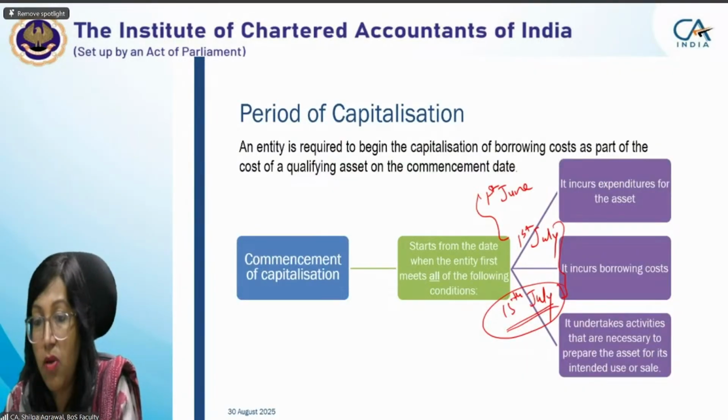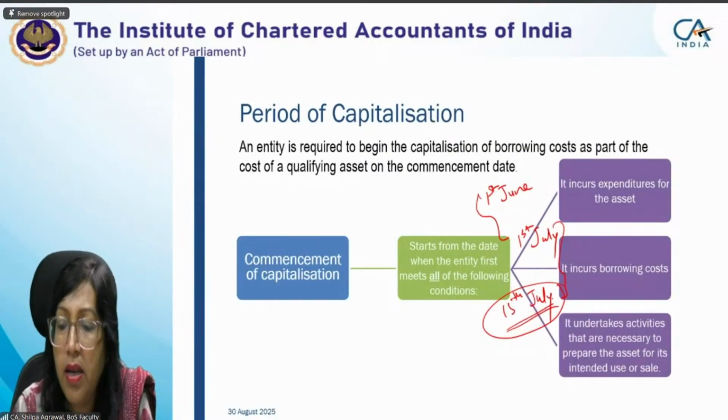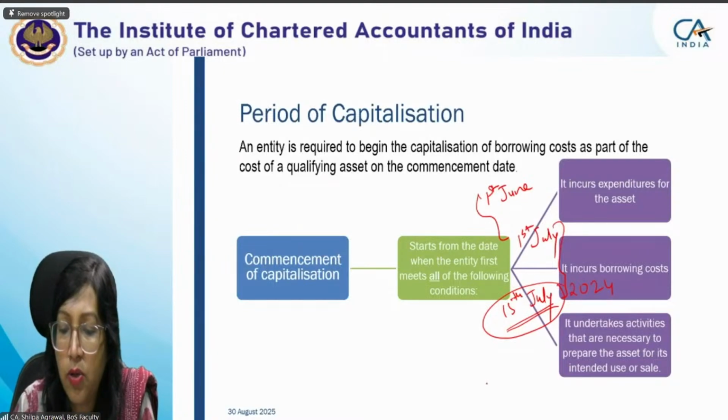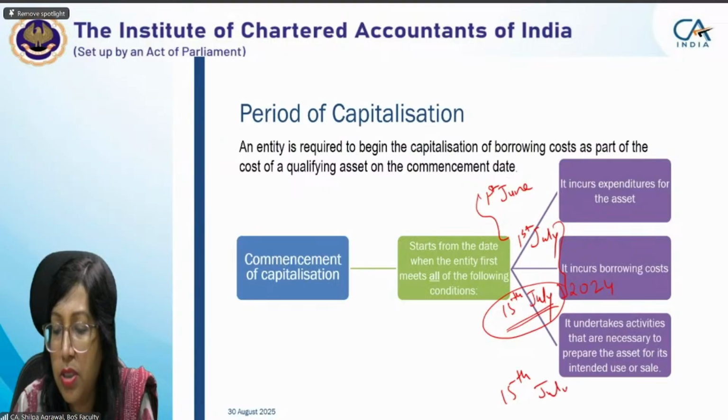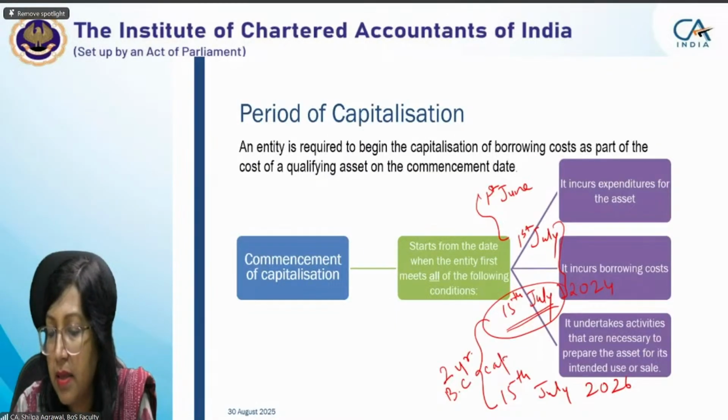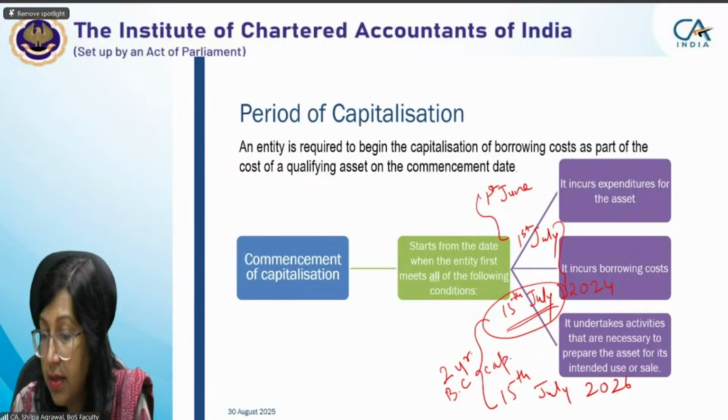Is it okay now? Saminathan, are you understanding it? So, for example, you started your construction on 15 July 2024. Now it takes 2 years and you complete your construction on 15 July 2026. For this entire 2 years, whatever borrowing cost is there, you will capitalize. Got it? Right, ma'am. Got it, ma'am.